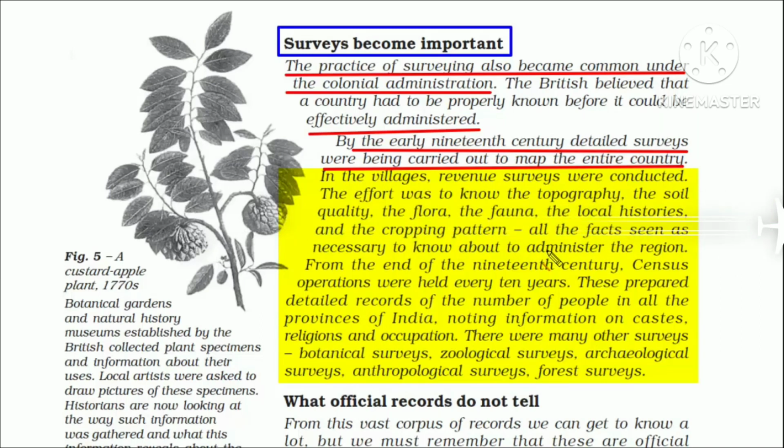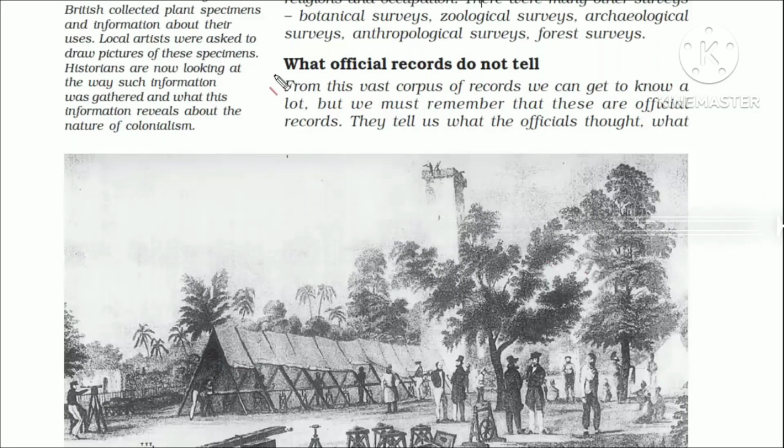These prepared detailed records of the number of people in all the provinces of India, noting information on castes, religions, and occupation. There were many other surveys: botanical survey, zoological survey, archaeological surveys, anthropological surveys, forest surveys. Just imagine, all this data would be so helpful to monitor a nation and its resources, and that is what the British did. Now let's understand the last topic of this chapter.